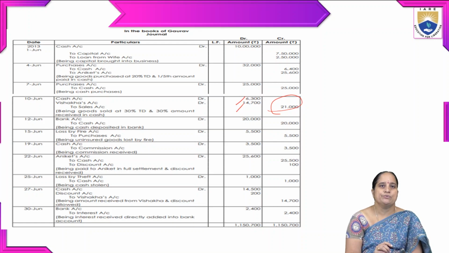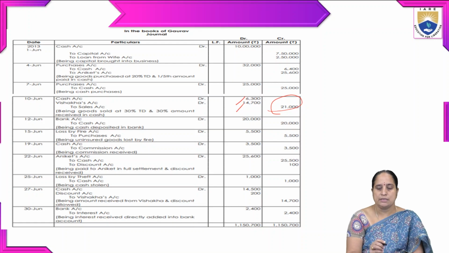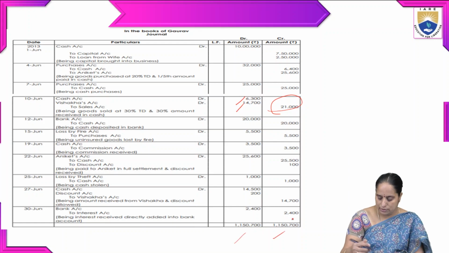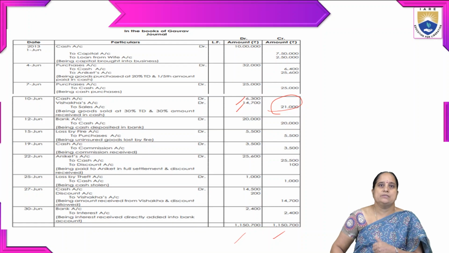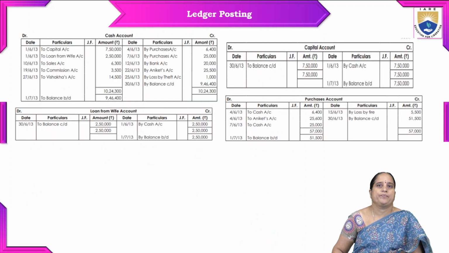On 12th June, bank account debtor to cash account, being cash deposited in bank. So like this, each and every transaction we enter in the journal first, just to see that the debit amount and credit amount are both equal. Then based on these journal entries, now I will show how to post into a ledger.